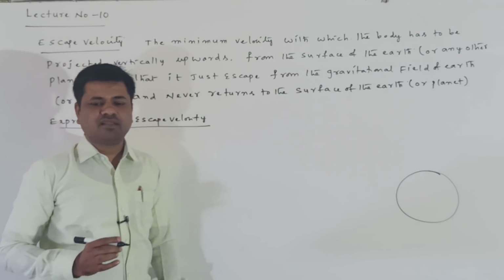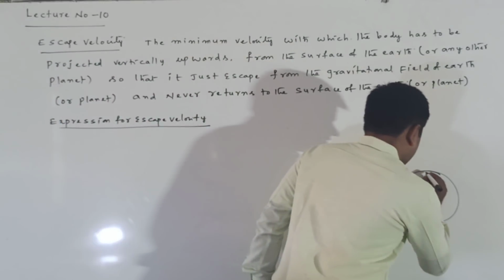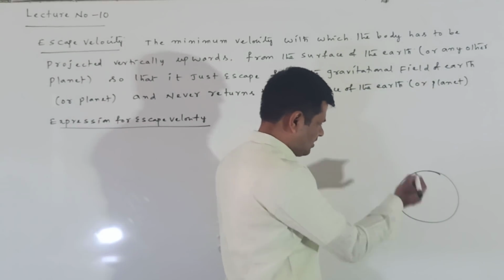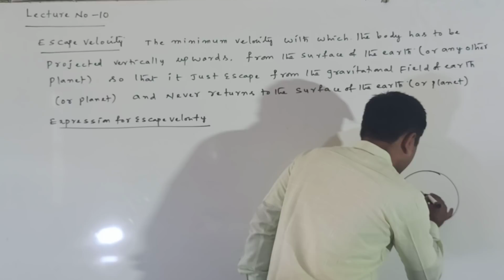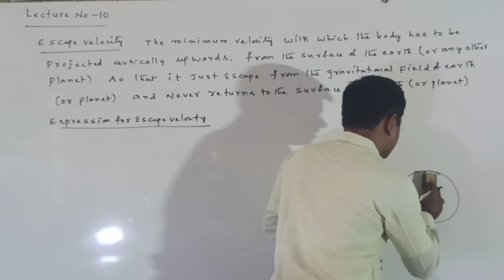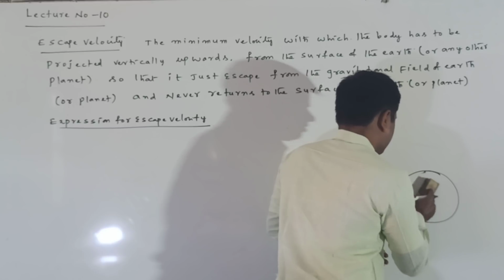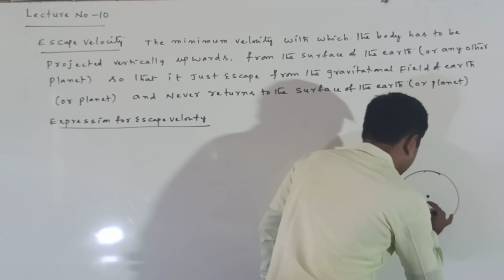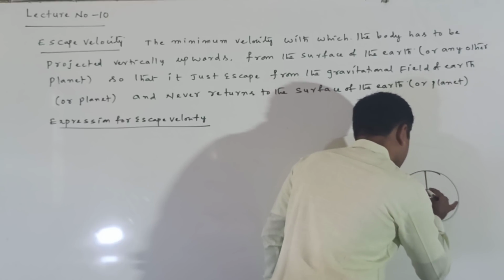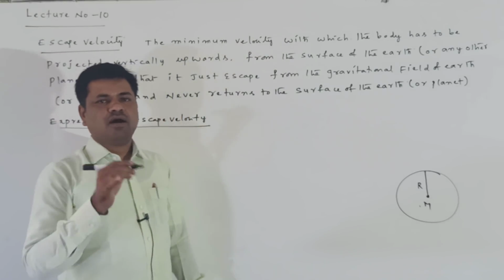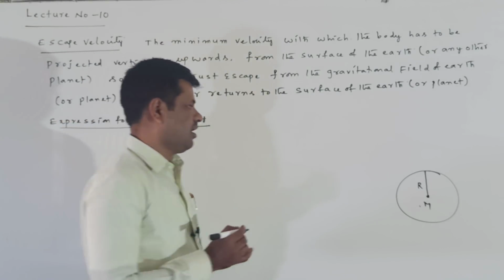The Earth has mass M and radius capital R. Here I have taken the center. This is the Earth, having mass M and radius capital R.